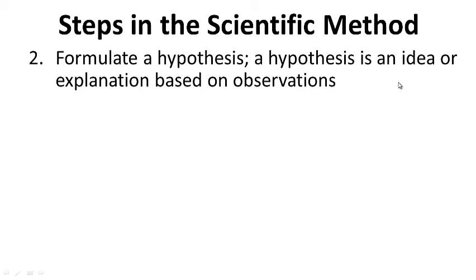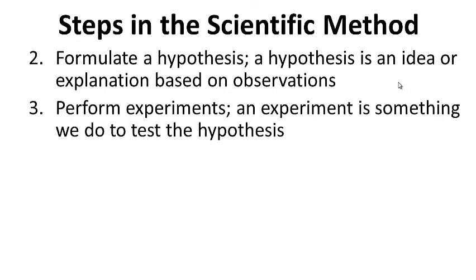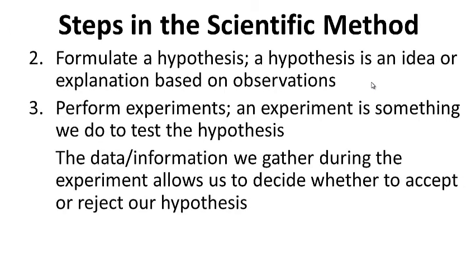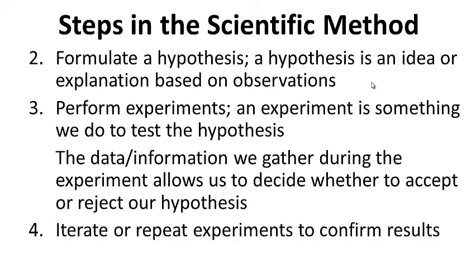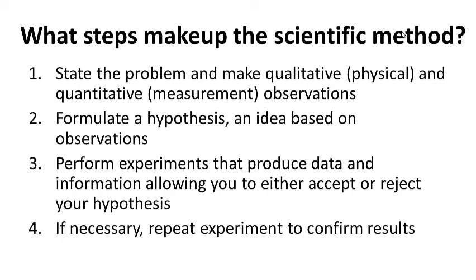Step 2, formulate a hypothesis. A hypothesis is an idea or explanation based on observations. Step 3, perform experiments. An experiment is something we do to test the hypothesis. So it tells us whether our guess was essentially correct or wrong. The data or information that we gather during the experiment allows us to validate or accept or reject our hypothesis. And finally, we iterate, which just means to repeat experiments to confirm the results.